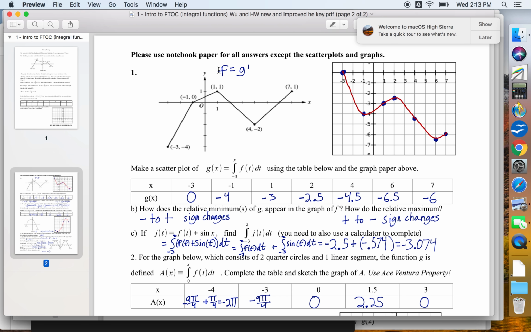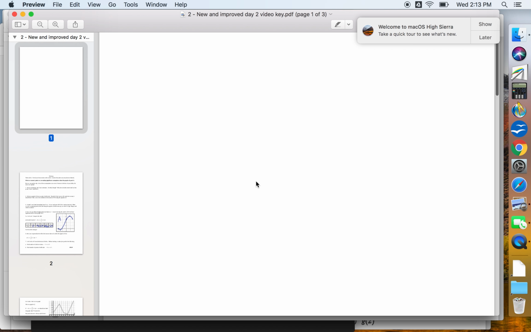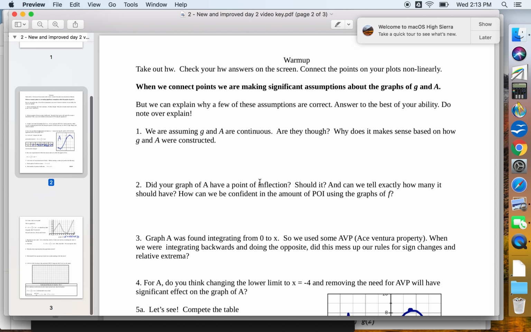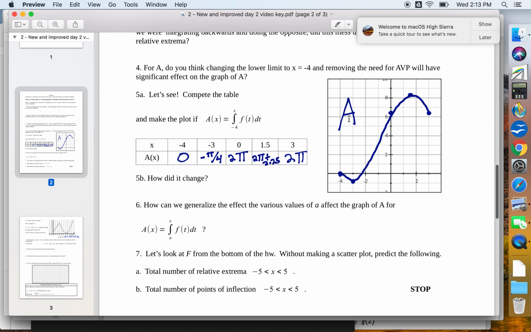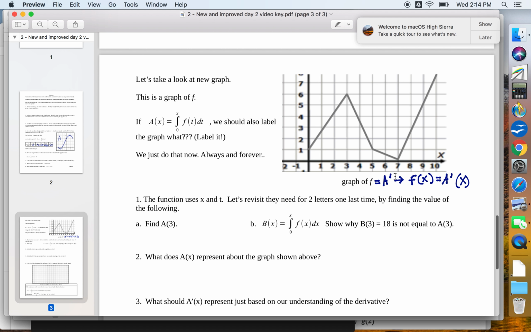So once again, our point is to talk about F equals G prime. Let's see here. This is a graph of A. So A prime, that should be little f. That's kind of the point. Oh, yeah, here we go. Graph of f, that's graph of A prime.